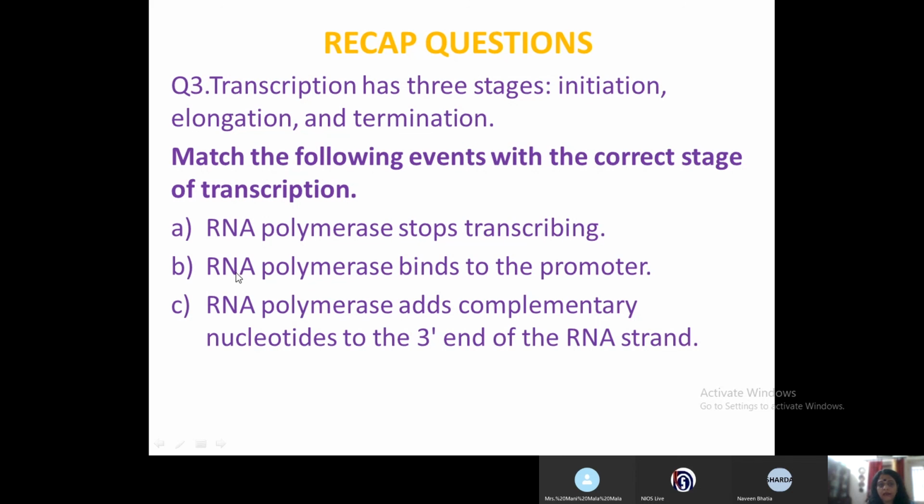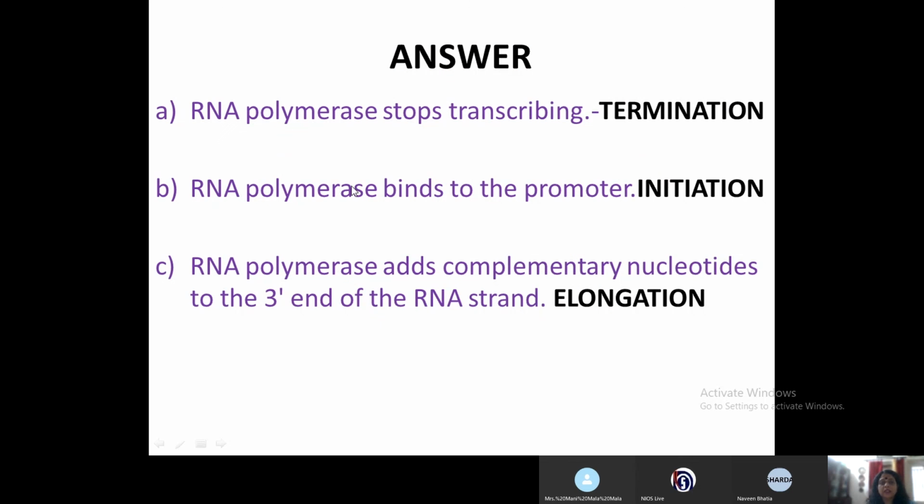So you have RNA polymerase stops transcribing, obviously termination. You can see the answers here. For RNA polymerase binds to promoter, it will be initiation. And RNA polymerase adds complementary nucleotides to 3' end of RNA strand, that is elongation.